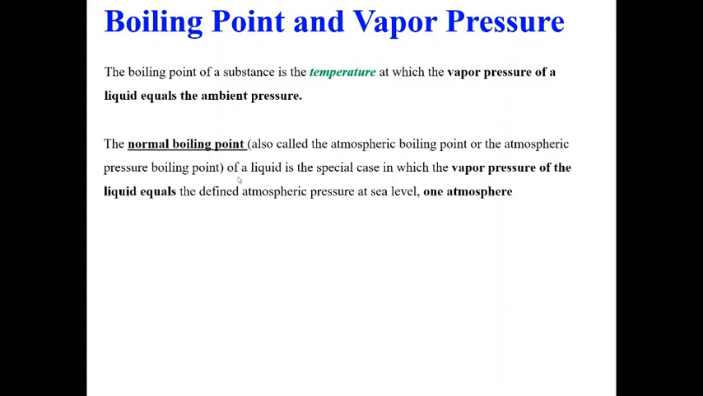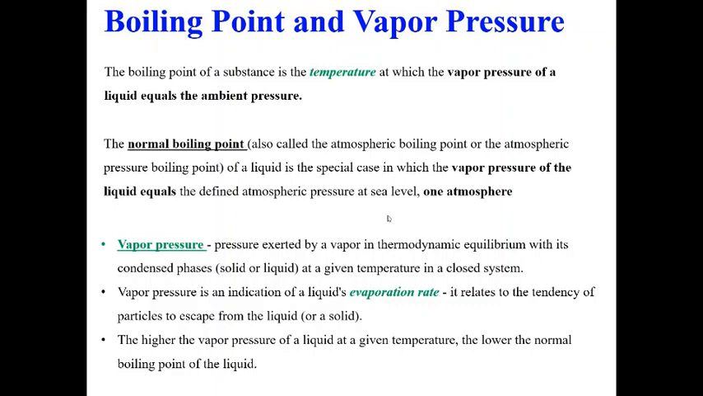So the normal boiling point of a liquid is a special case where vapor pressure reaches the atmospheric pressure at sea level, which is 1 atmosphere. Now the question arises, what is a vapor pressure? Vapor pressure is the pressure exerted by a vapor in thermodynamic equilibrium with its condensed phase, whether solid or liquid. So if you have a liquid and vapor in equilibrium, then the pressure exerted by the vapor is known as vapor pressure, for a given temperature in a closed system.